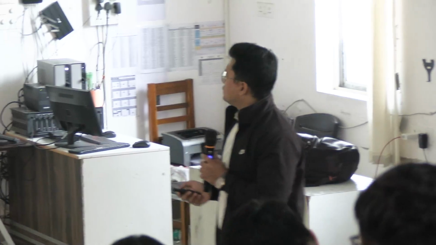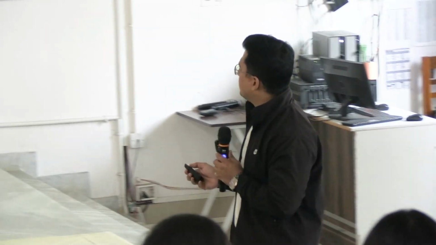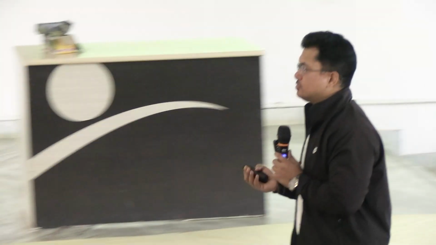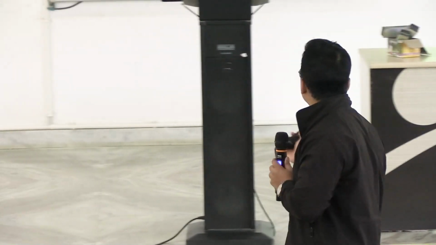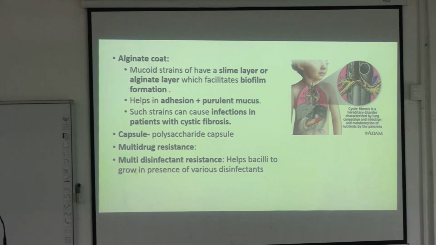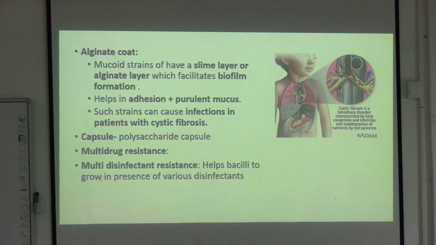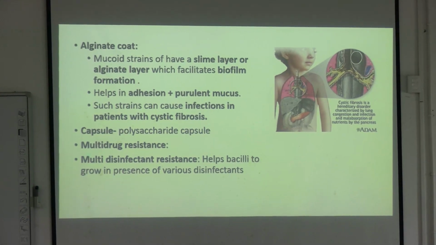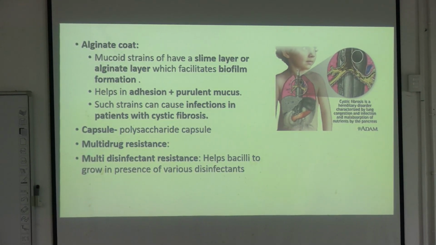Okay, I told you this. Okay, what is the alginate coat? A similar thing like a biofilm: some Pseudomonas are mucoid strains, so they will secrete a slime layer. So ultimately that slime layer will give rise to a biofilm. So again that biofilm helps in the adhesion, as I told, and it's impermeable to antibiotics. Few chemicals like silver nanoparticles can have a property of disrupting biofilms, okay. So silver nanoparticles do have a property of disrupting certain biofilms up to a dose-dependent concentration.